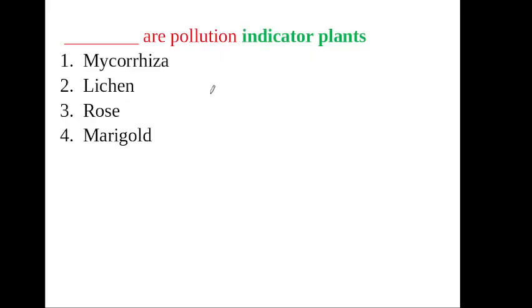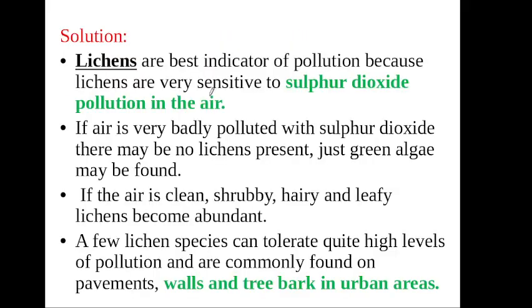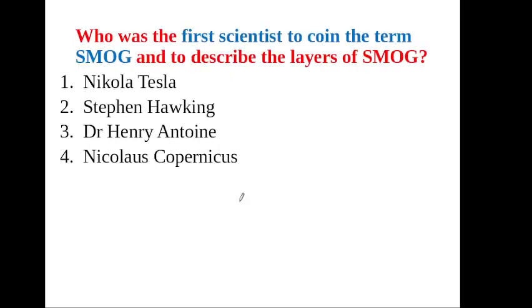Dash are pollution indicator plants. Lichens are pollution indicator plants. These extra informations are already discussed in this video. Next one: